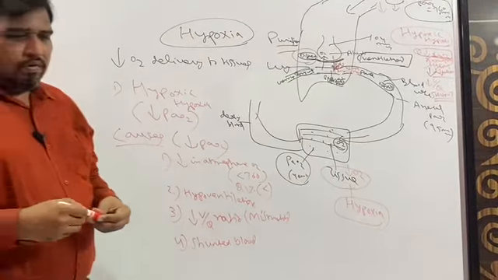Now I will go to the second hypoxia, which we call anemic hypoxia. Now just concentrate. Now this is normal.